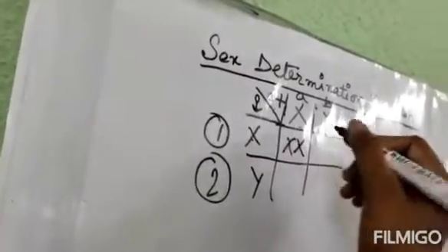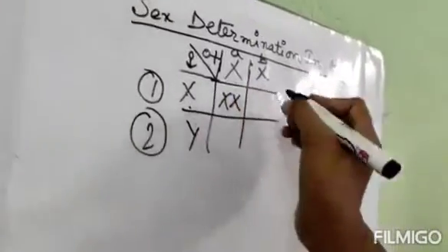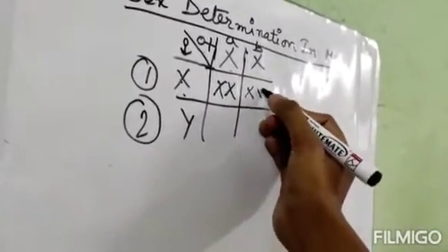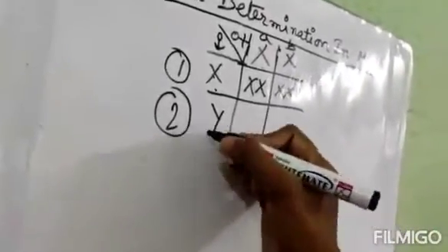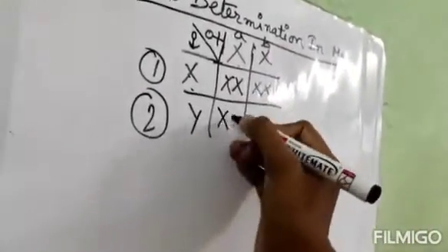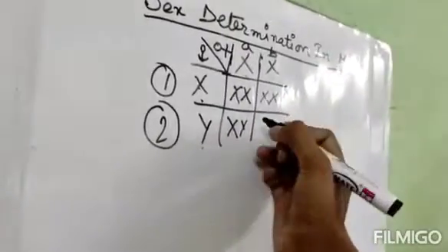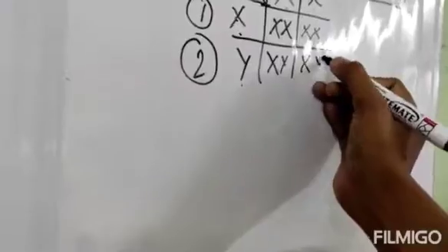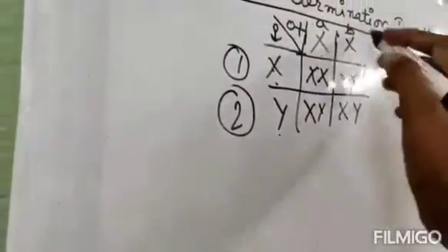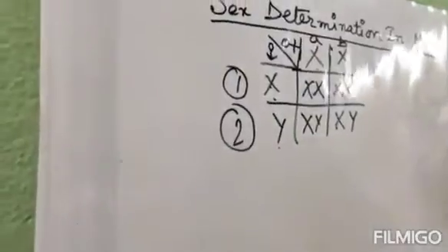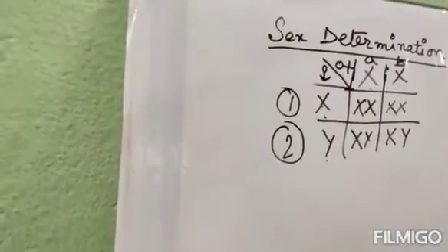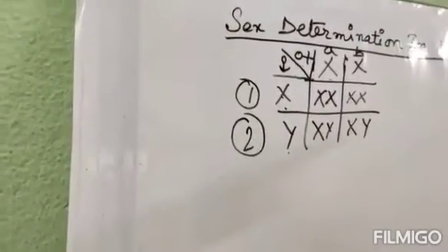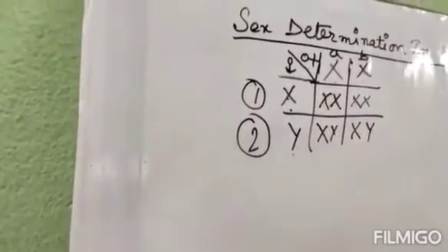It is XX. Similarly, 1 multiplied with B, X into X, XX. Number 2 multiplied with A and B, X, Y. Similarly, 2 into B, that is X, Y. This is actually the probability of what type of offspring we can get. This doesn't mean that a particular individual will have 4 offspring. No, this is not the case. This is the probability, the percentage of what type of offspring we can get.